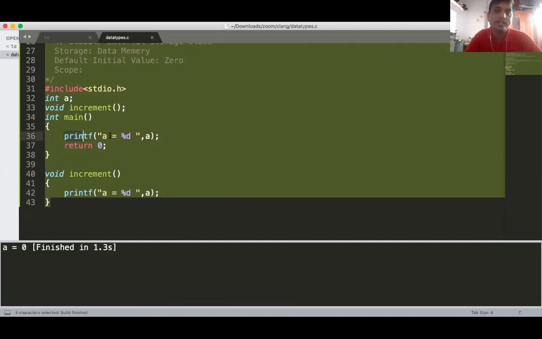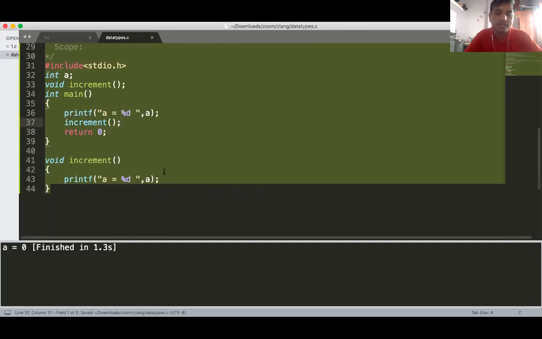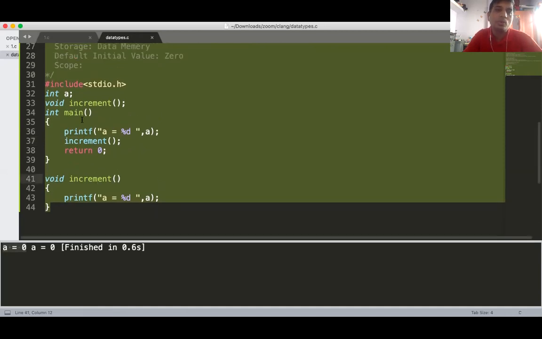Main can also access the a, as well as if you call the increment again, the increment function is still able to access the a. So what is the scope here? Scope is global. Anyone can access.